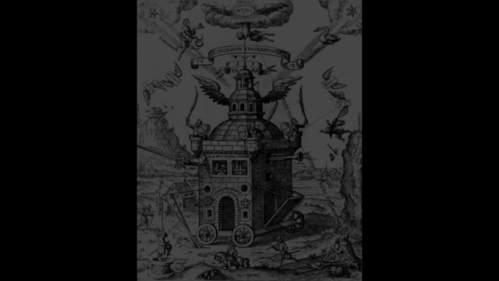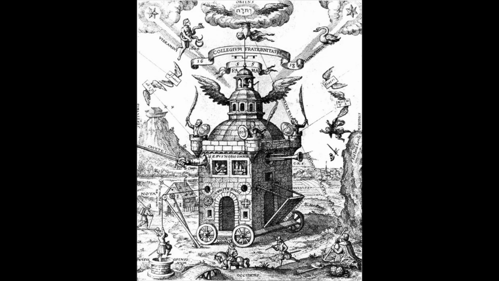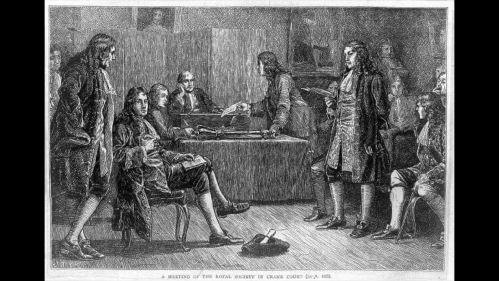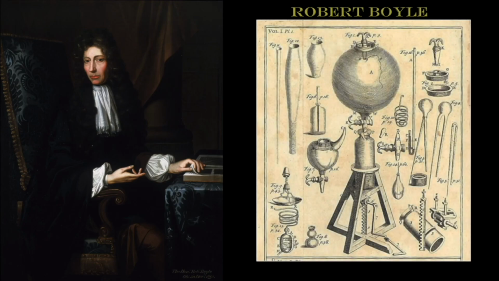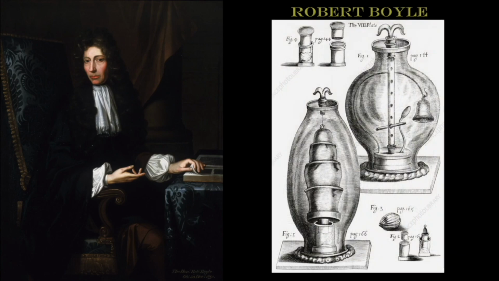The Academy of Science, to which Newton was the president of from 1703 to 1727, was formerly the Invisible College, which became the Royal Society of London for Improving Natural Knowledge, or just the Royal Society. The college and the society had Robert Boyle as a member. Boyle was the first to experimentally demonstrate the relationship between pressure and volume in gas interactions, and from his experiments created what we call Boyle's Law.